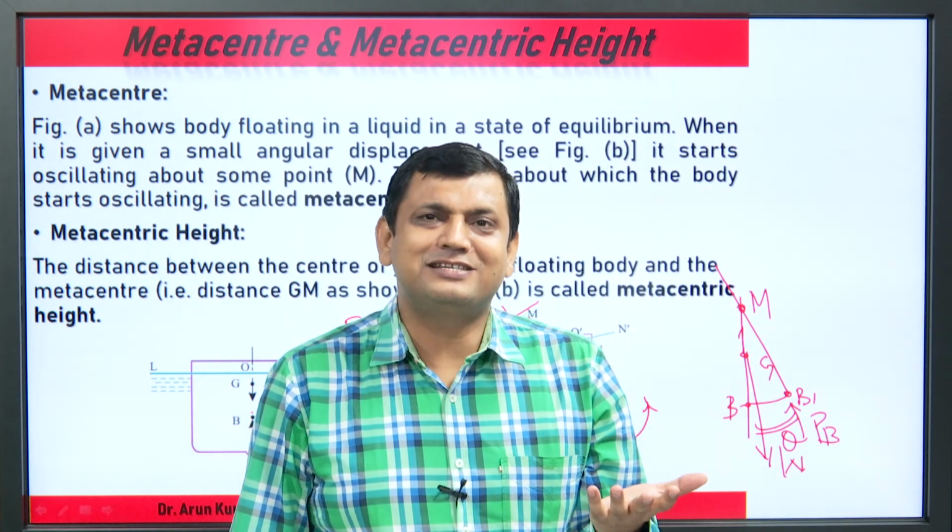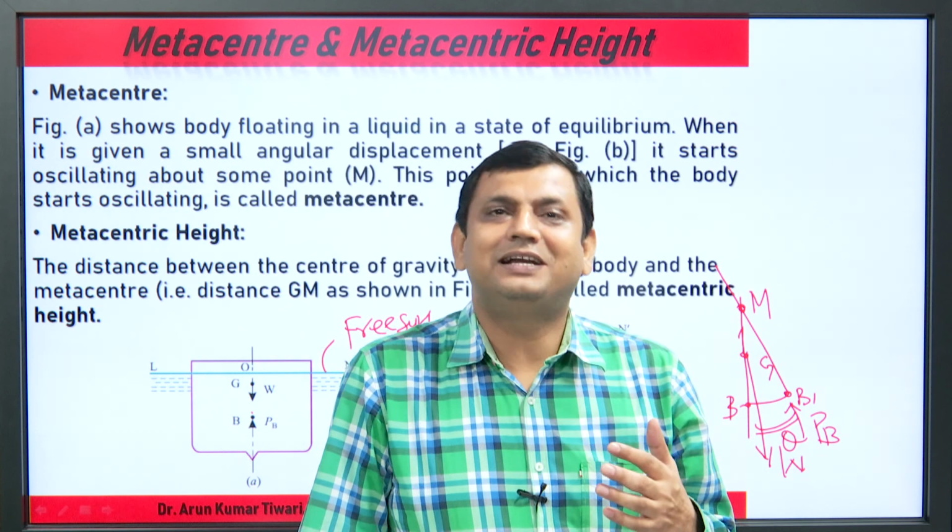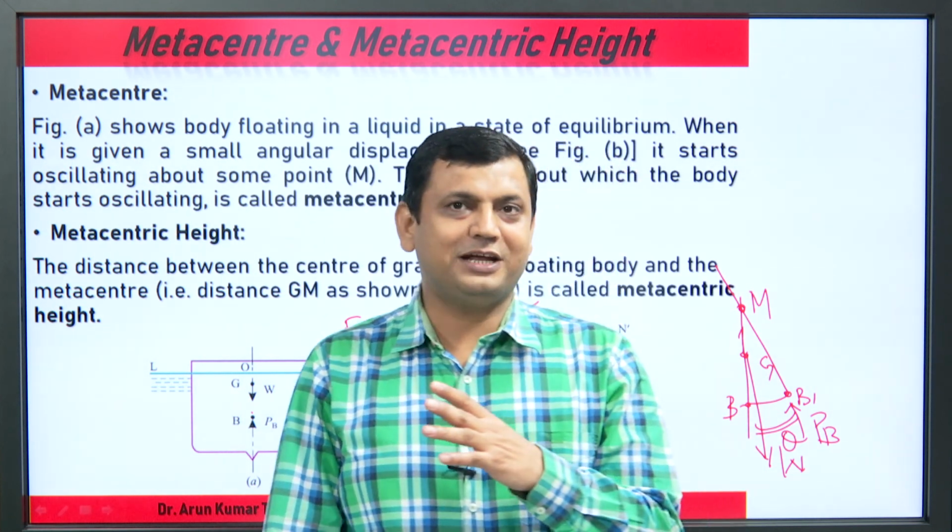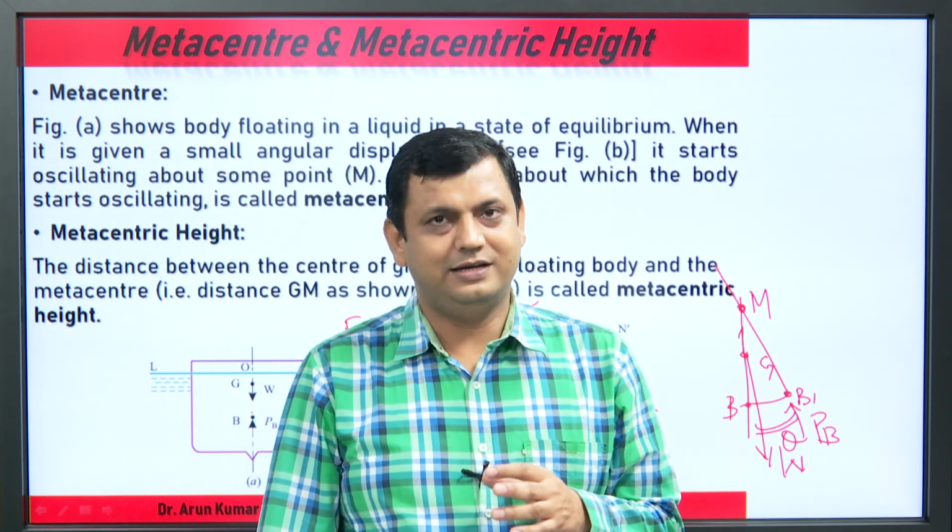So where is the metacenter? Capital M is the metacenter.